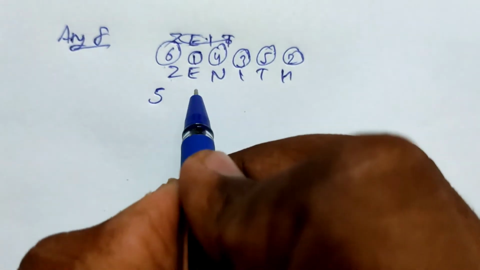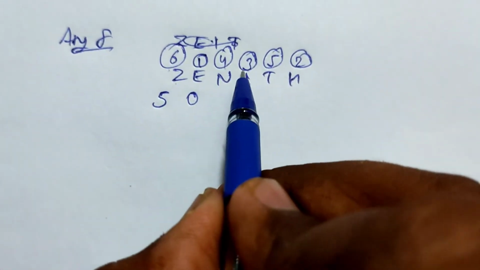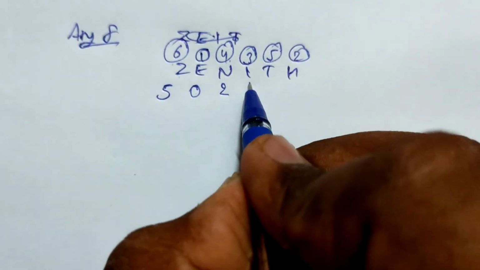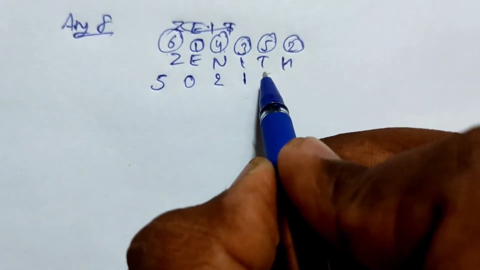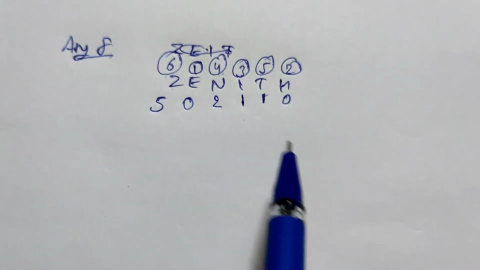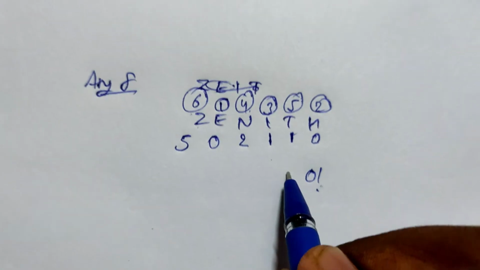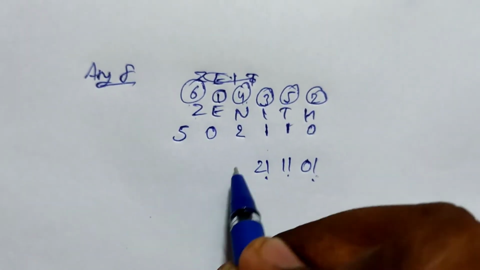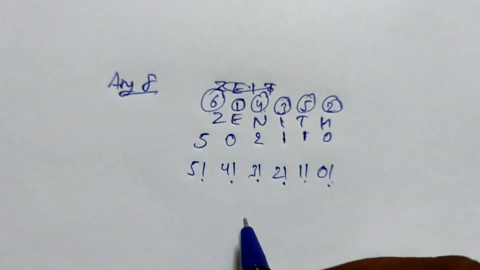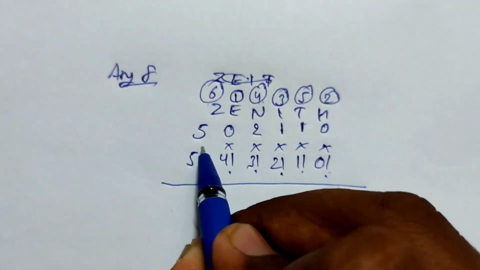For 1, no number is smaller, so 0. For 4, 2 numbers are smaller. For 2, 3, only 1 is smaller. For 5, 1 is smaller. For the last, nothing is smaller. After that, you follow the sequence: 0 factorial, 1 factorial, 2 factorial, 3 factorial, 4 factorial and 5 factorial. Now you just have to multiply them.